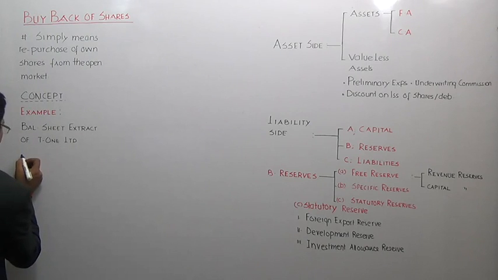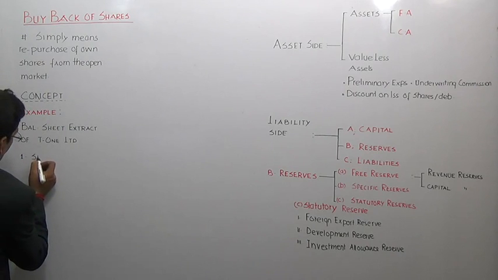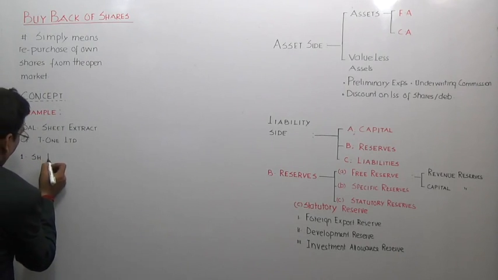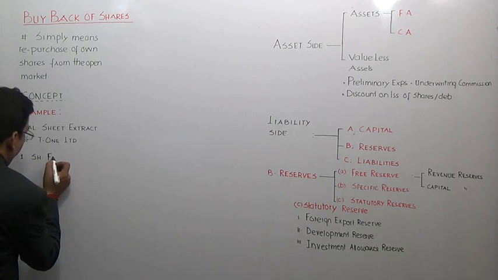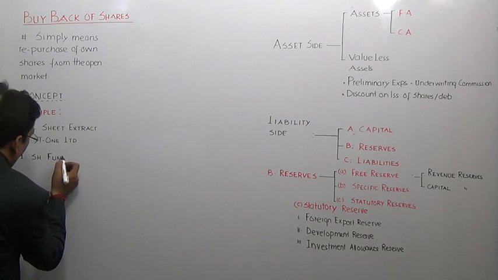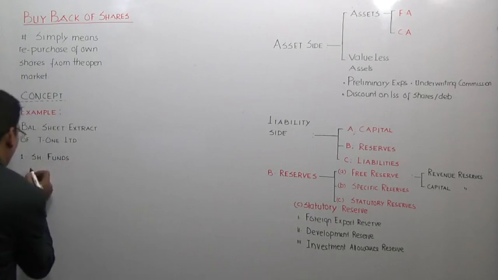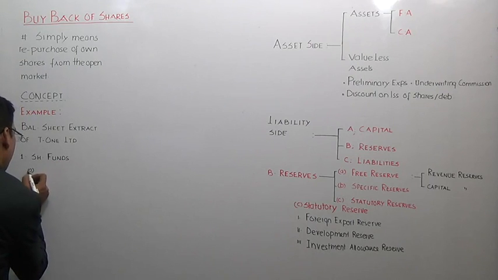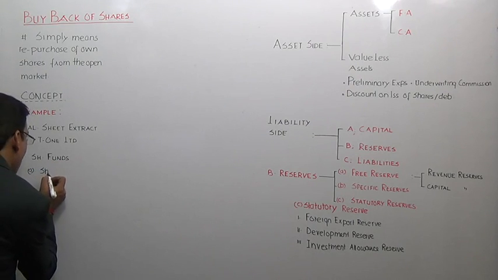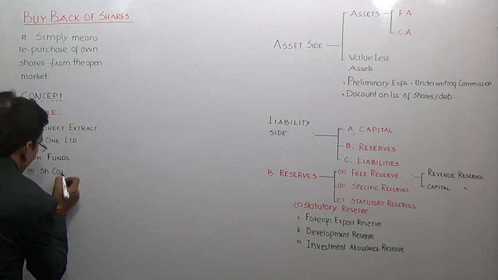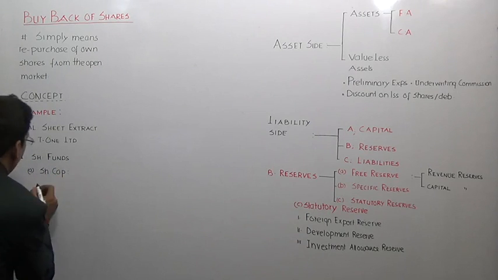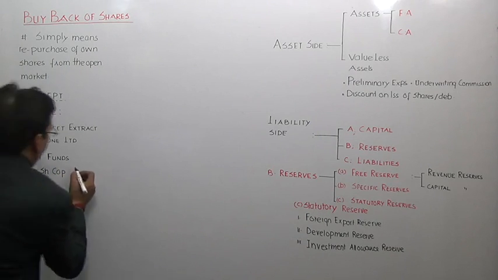One piece of information given to you is shareholders fund. In the shareholders fund, the information given is, A, share capital, say 50,000 shares.